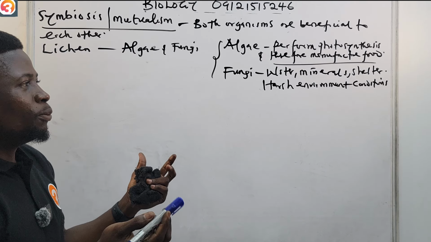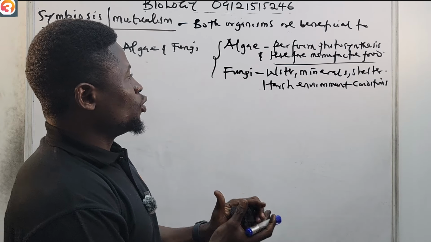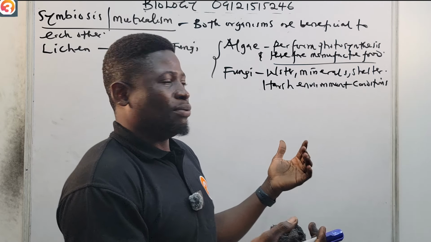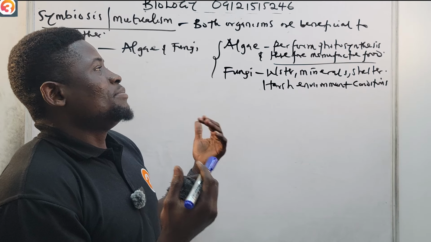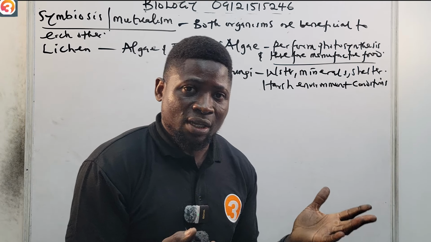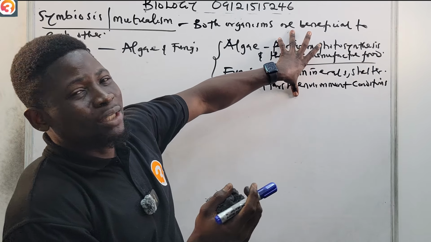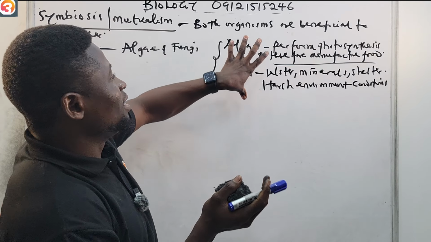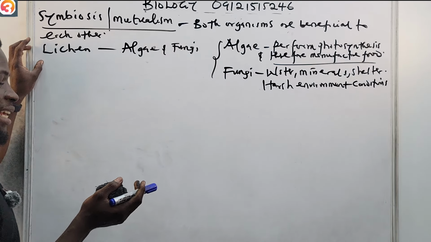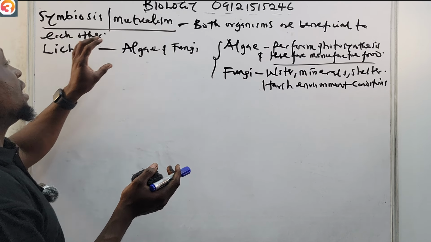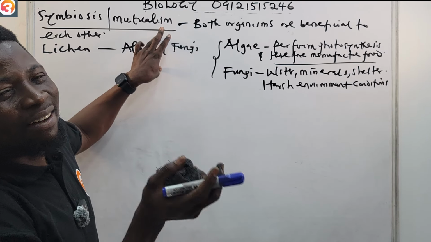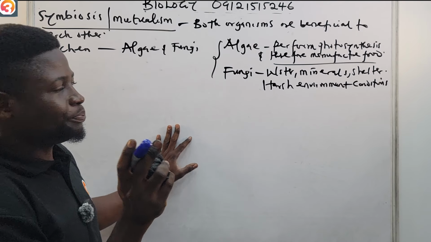So you protect me, you provide water, minerals and shelter, then me, I will give you food. So it's a symbiotic relationship, and this relationship is what we call lichen. Lichen is a beneficial relationship between algae and fungi. You must take note of that.